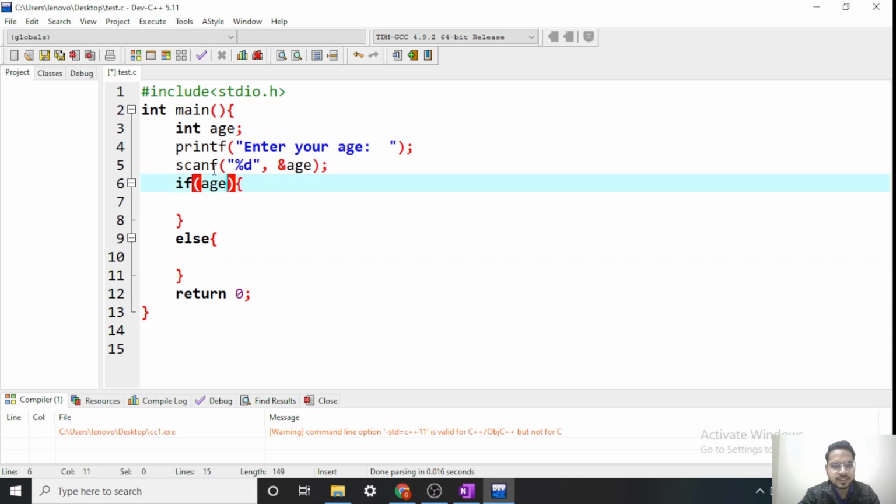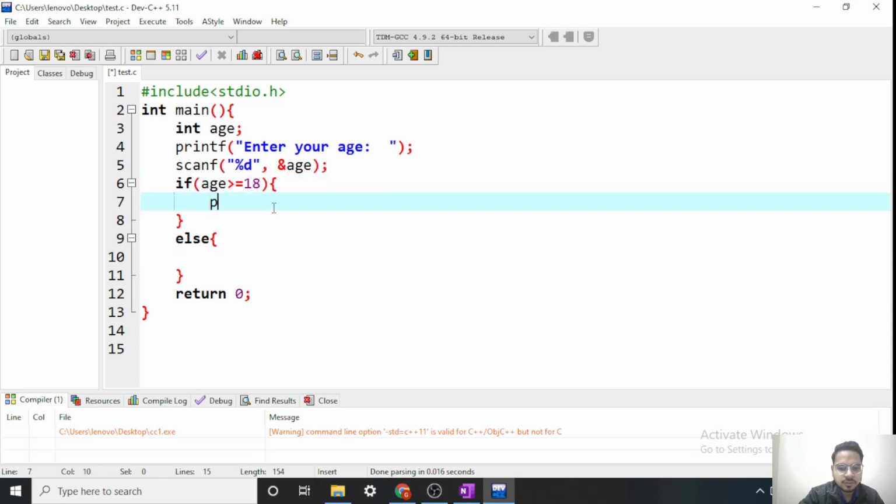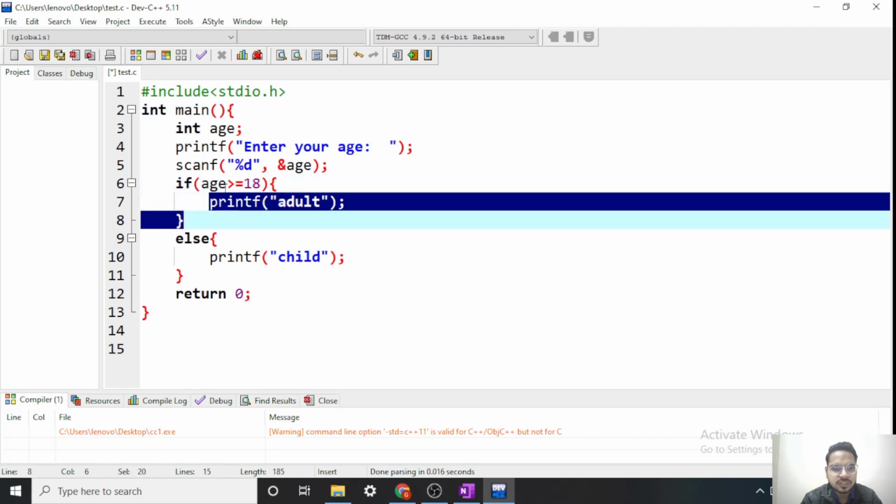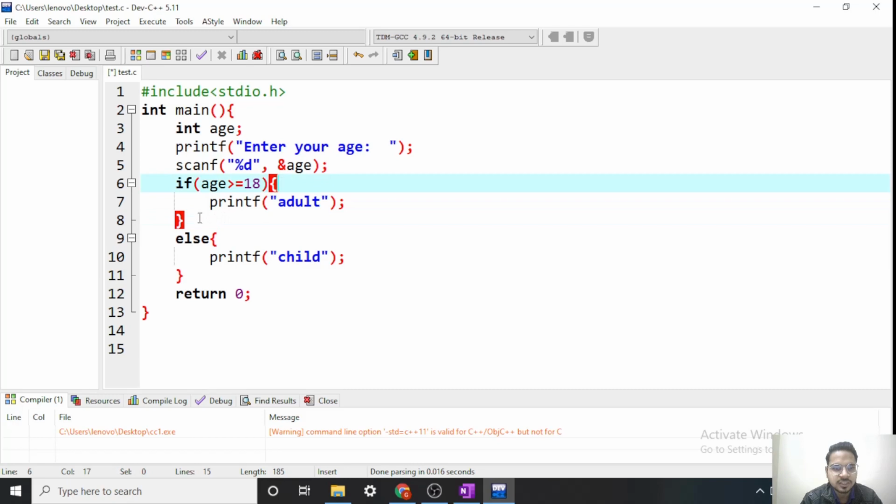So now let's write the condition. If age is greater than or equal to 18, what is my decision? I want to print adult. Else, if this condition is false, I want to print child. The syntax is like this: first we write if, which is a keyword, then we write the condition inside parenthesis, then we write the body of this if statement inside these curly braces.